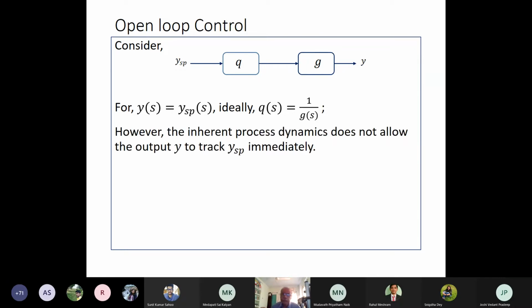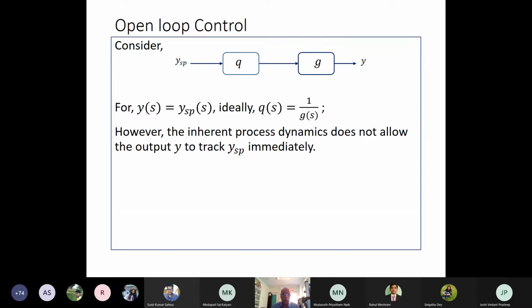However, this G has some internal process dynamics. So if I put Qs equal to 1 by Gs, then y will be ysp at each and every time instant. That means immediately y will try to become ysp. But because of the inherent process dynamics, that is not possible.